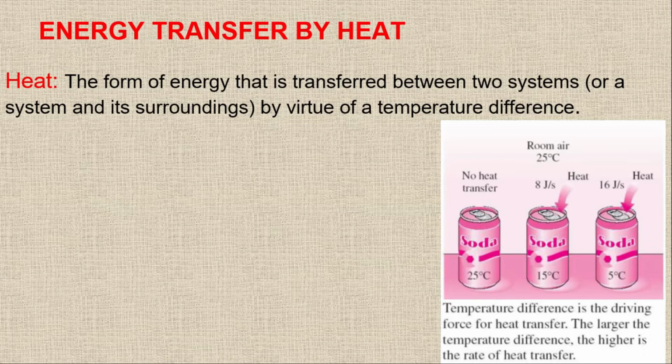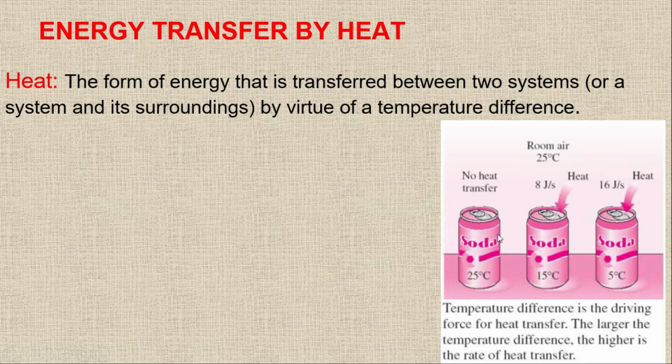If you can see here, we have three different soda bottles. The room temperature is 25 degrees Celsius, and this bottle also has a liquid at 25 degrees Celsius, so now we have thermal equilibrium, because the room and the soda bottle have the same temperature.